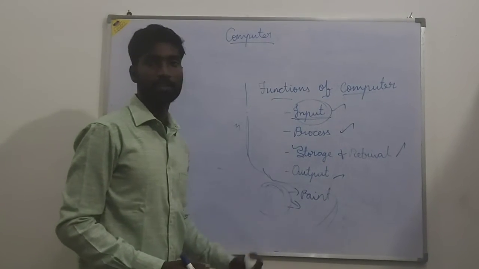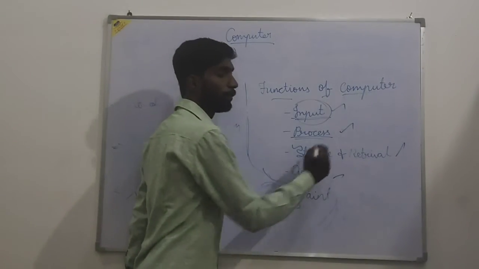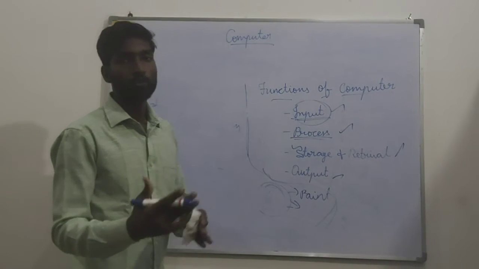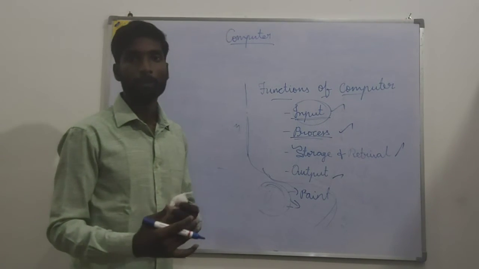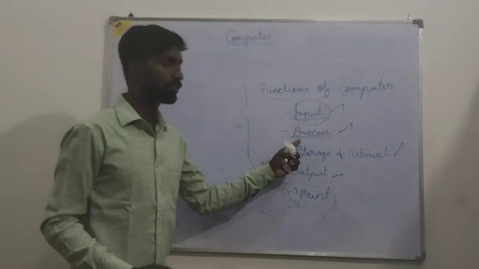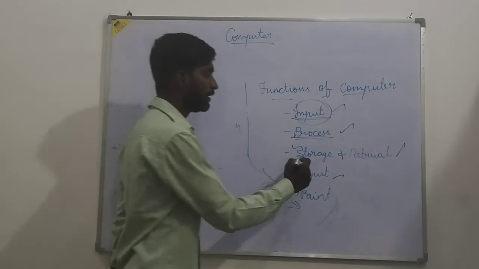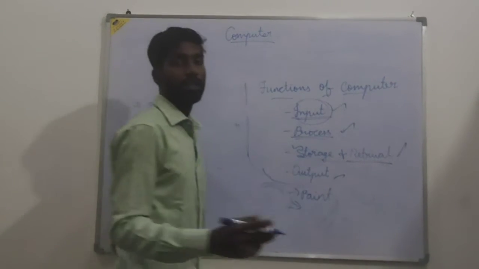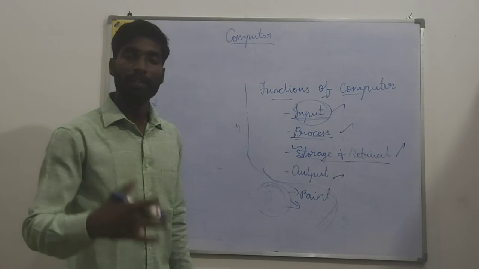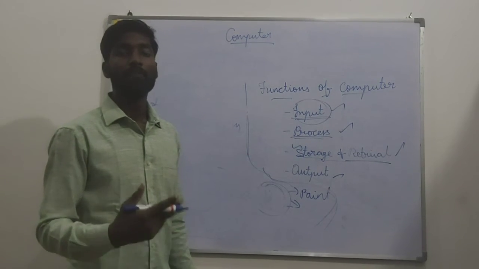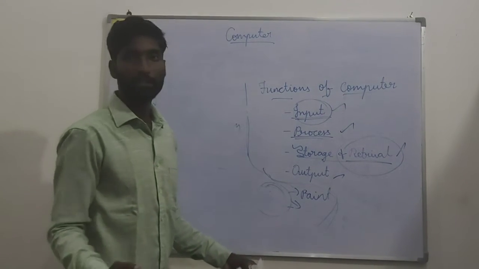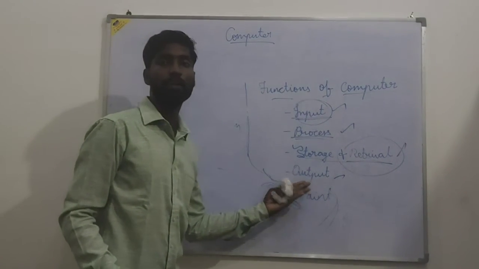Next, process. Whatever input is given by a user, the computer will take, and it will store it or do some operation depending on the instruction we give to the computer. That is called process. After that, storage and retrieve. Whatever value we give, the computer will store it, and whenever we need it, we are able to retrieve it, meaning it will give an output.